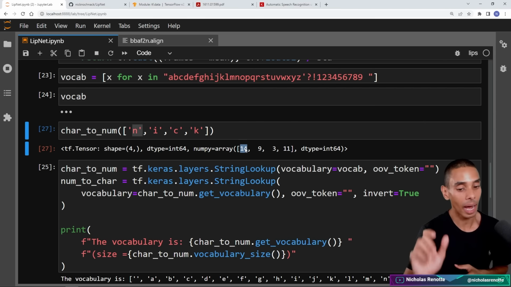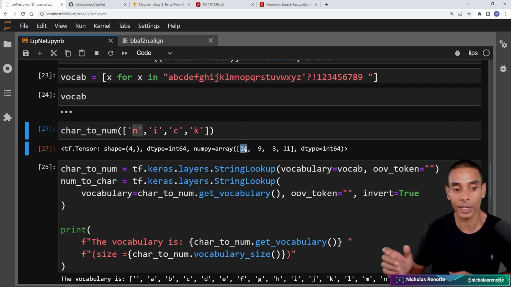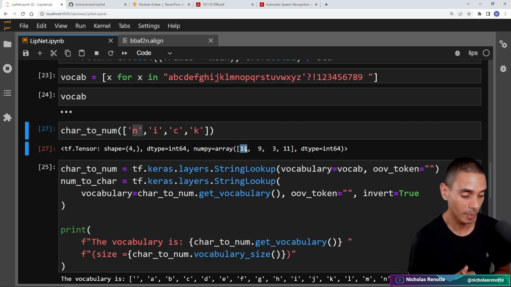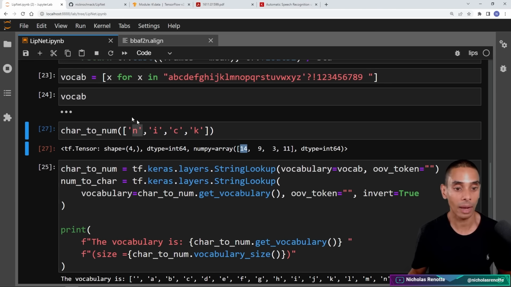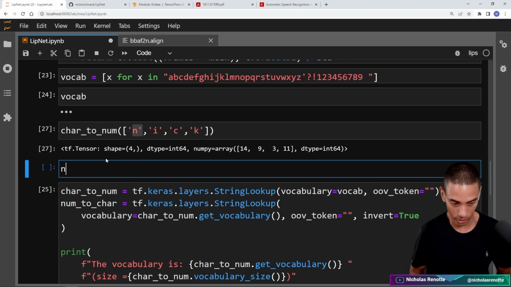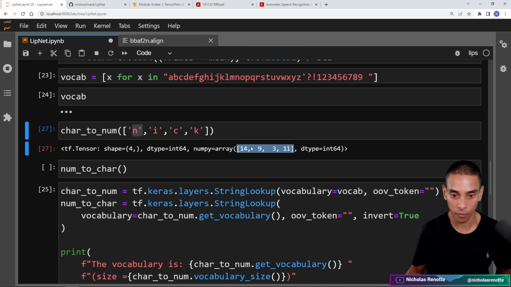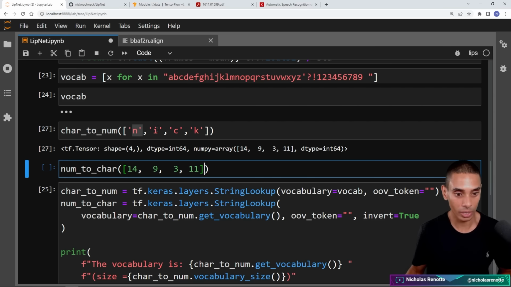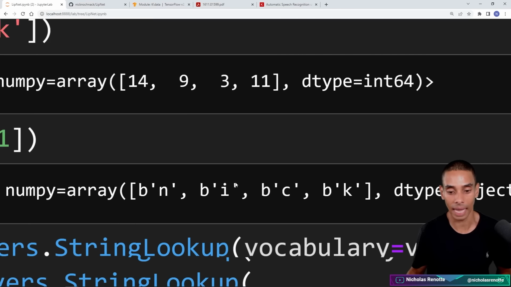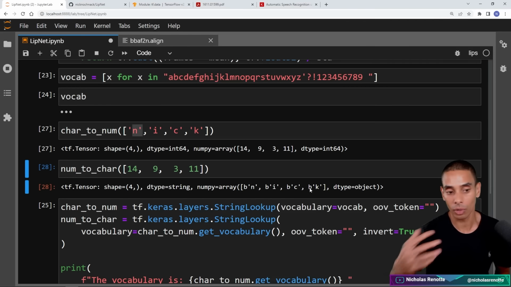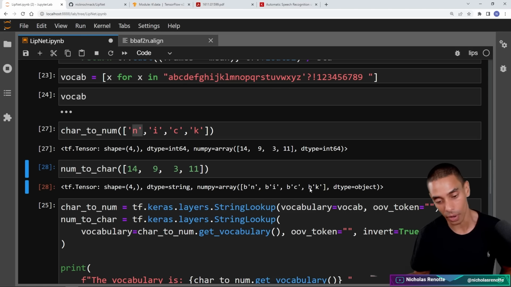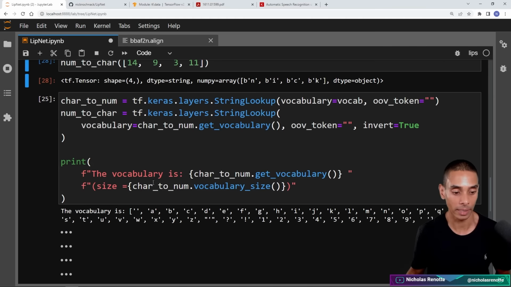Now we're going to be able to pass through this data to our loss function to be able to calculate our overall loss, because our model is going to be returning a one hot encoded version of this. Likewise, we can actually go and decode this. So if I go and use num to char, and if I pass through this array, which is 14, 9, 3, and 11, we should get the reverse, which gives back Nick. Boom, and you can see that there. So it's a byte encoded value, but you can see I've got N-I-C-K. So these are going to be our lookup functions that allow us to convert and reconvert our text to encodings.